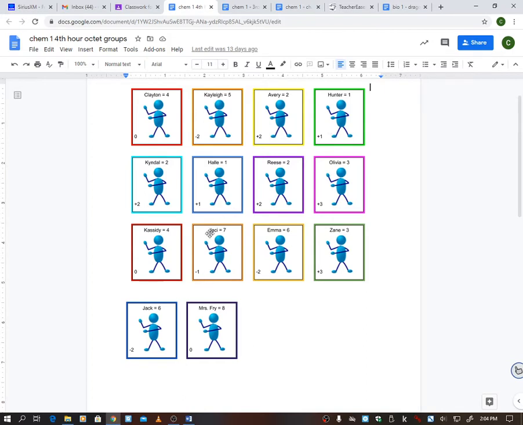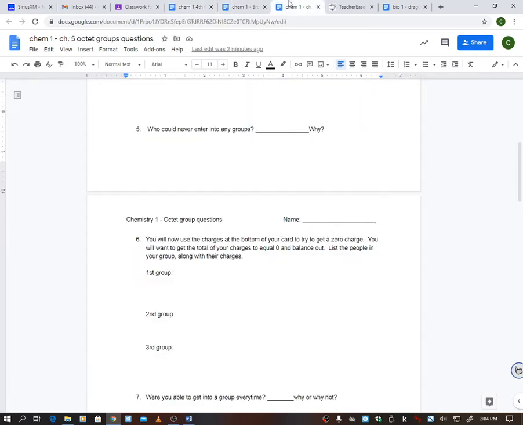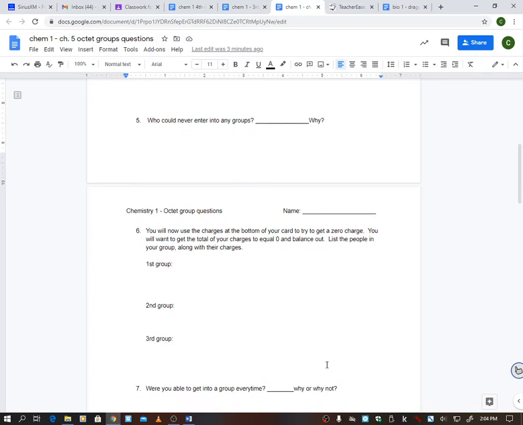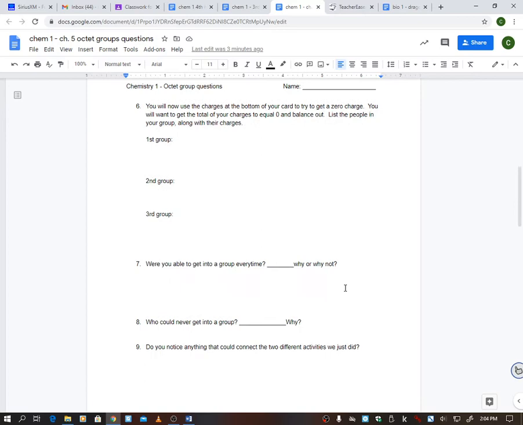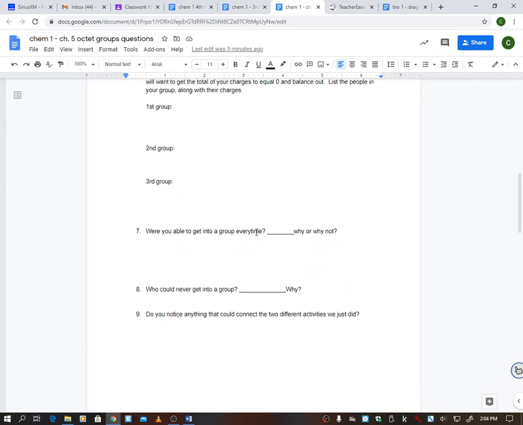Let's see here, we have JC, who has a -1. Could go with Hallie, but JC could never go with Kaylee. Like that can't happen. You could have Olivia, who could go with JC and Emma. So JC, Emma, and Olivia, that would equal 0. So you have just options like that. All right, and don't forget to list their name and their charges so we can see that it does equal 0. Number 7, were you able to get into a group every time?